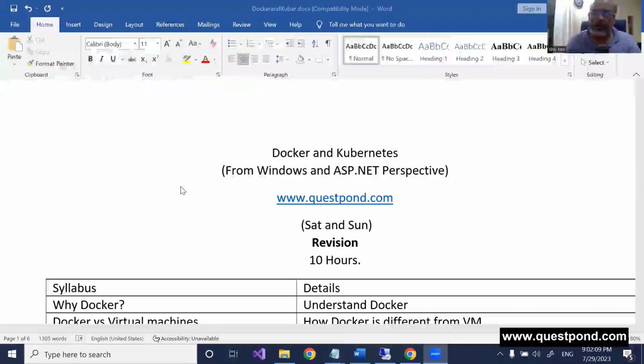Guys, today we are starting with Kubernetes. I don't know how you spell it. K8s, right? So till now, what we have done is we have done Docker.